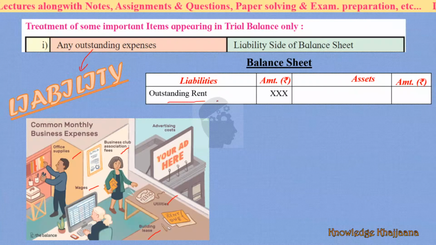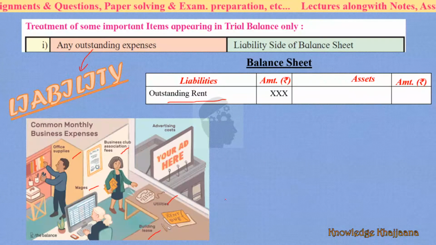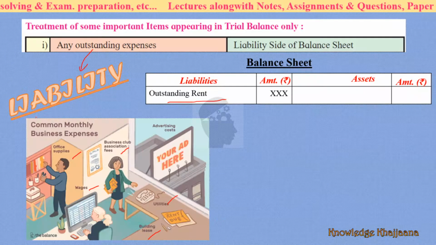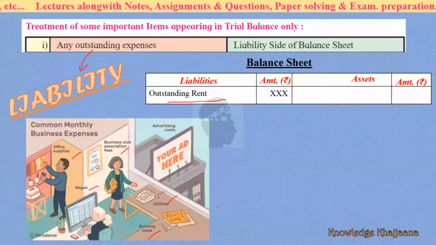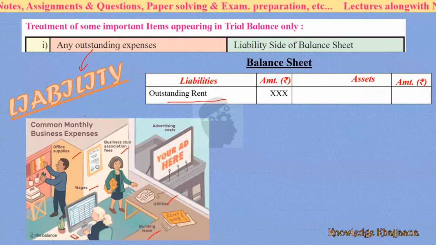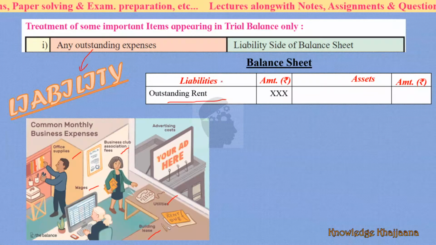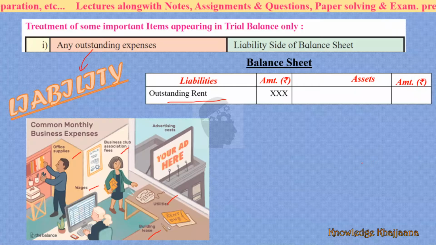For example, outstanding rent. This is a shop, you have taken it on rent, and you have not paid the rent, so outstanding rent is a liability, so show it on the liability side of the balance sheet.